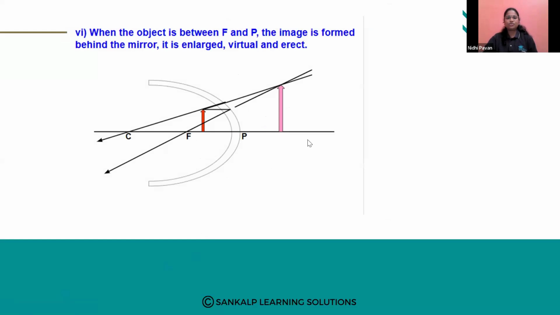So here what happens, you can see when the object is placed between F and P. So what do you mean by P here? F is the principal focus. What do you mean by P?